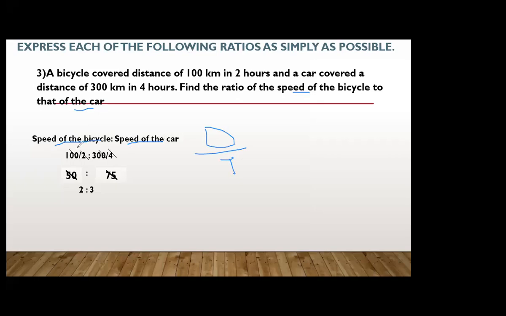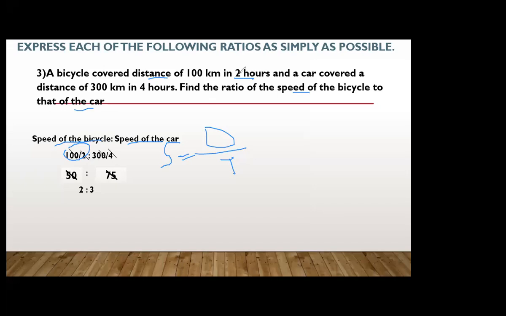Yes. Okay, so bete, first I have to write what is the speed of the bicycle. But in this question speed is not mentioned, distance and time is mentioned. So we know that speed का formula है distance upon time. So here distance is 100 and time कितना है बाईसाइकिल का?